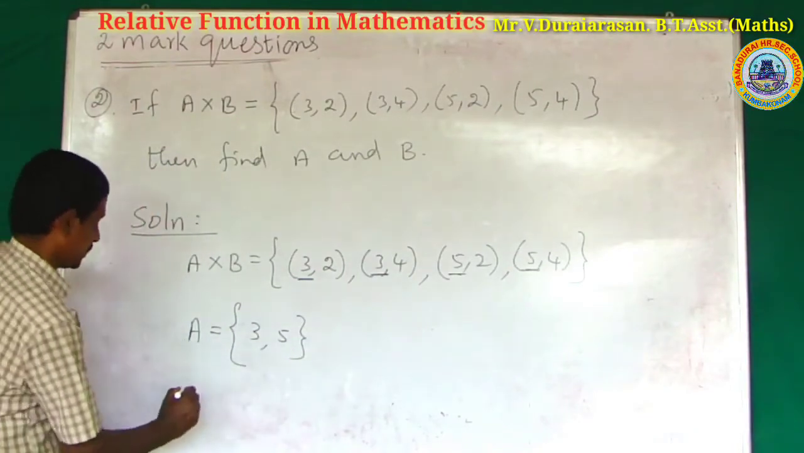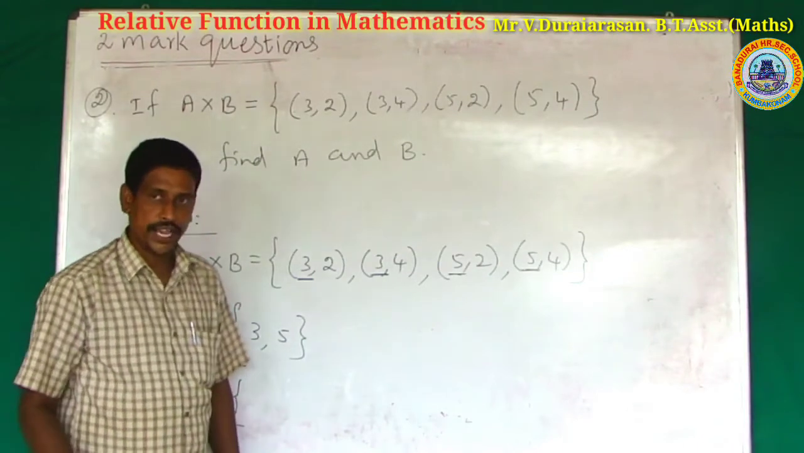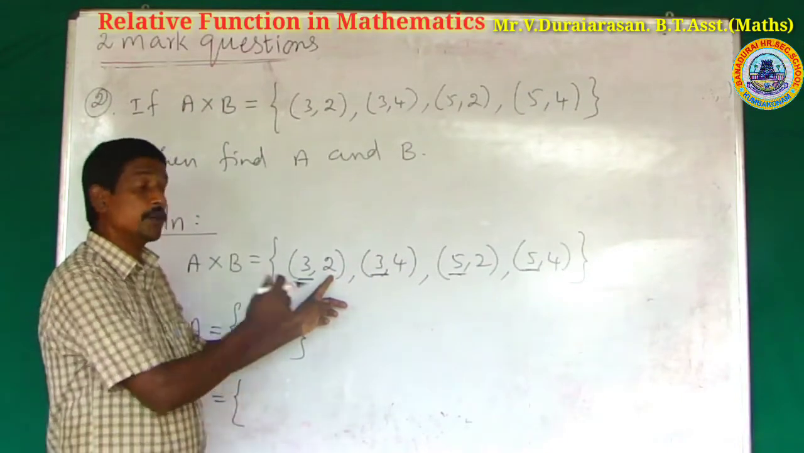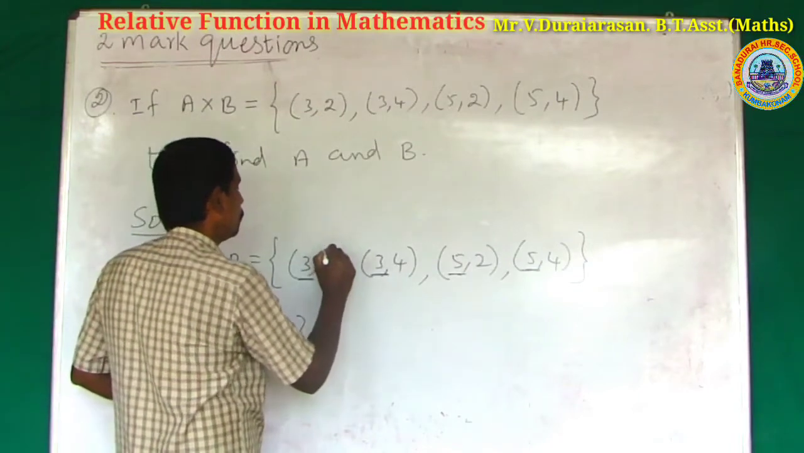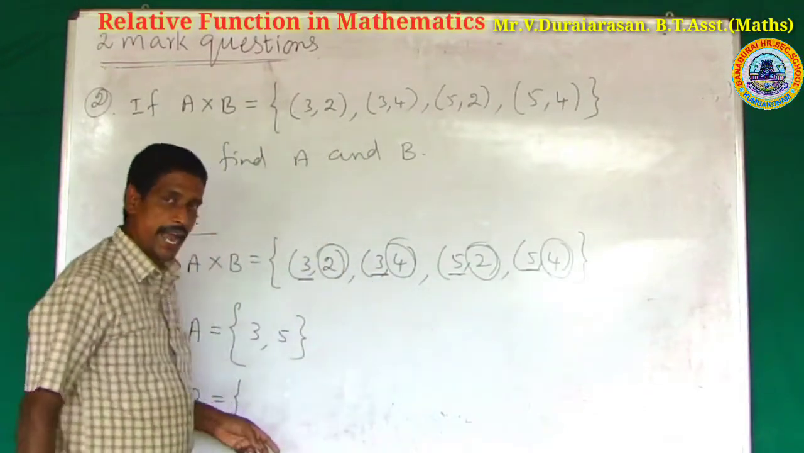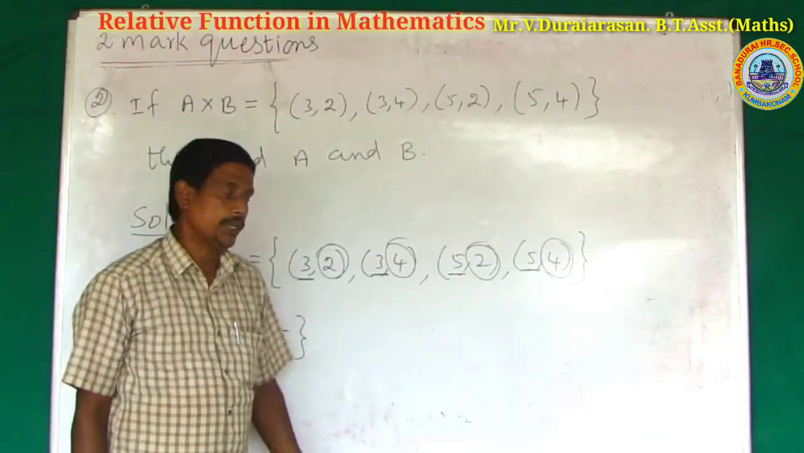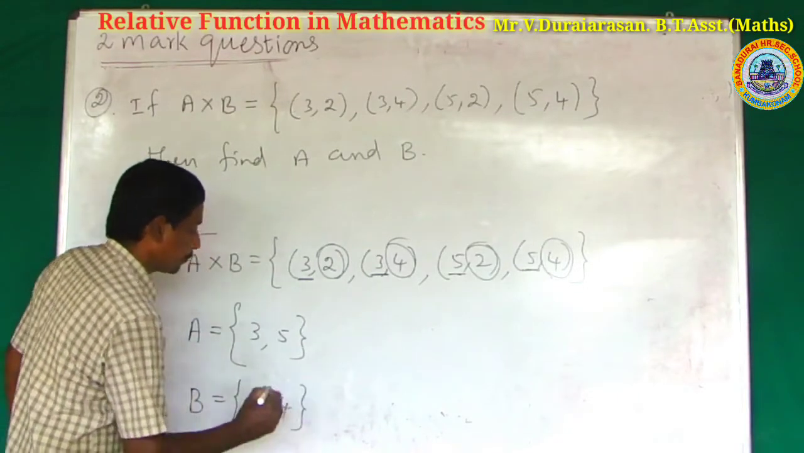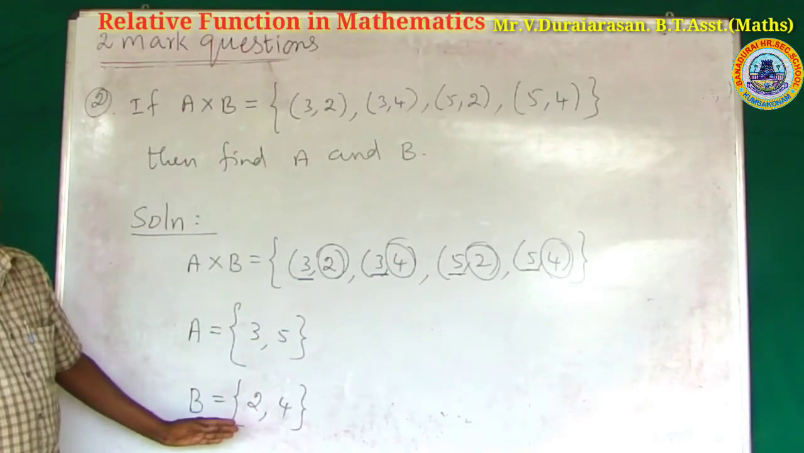Next, find the set B. How to find, sir? The second elements of the given coordinates. What are the elements, sir? 2, 4, 2, 4. Again 2 is repeated 2 times and 4 is repeated 2 times. So write only one time: 2, 4. This is the set B.